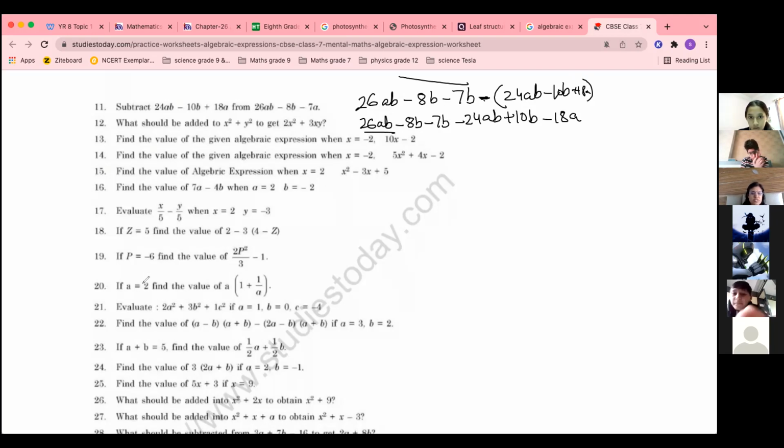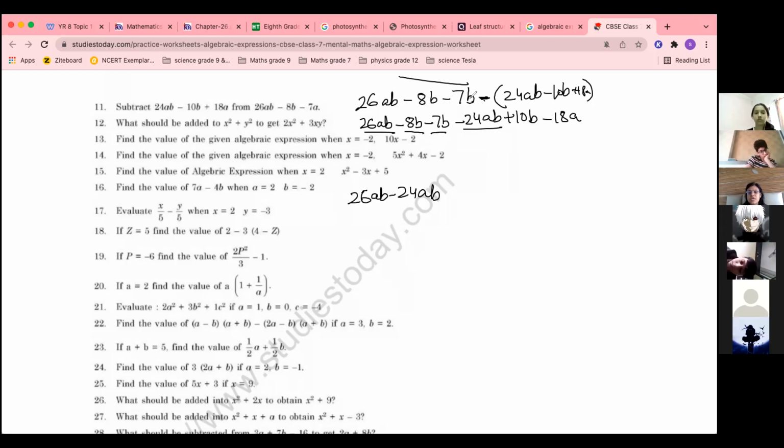Sufyan, your answer is correct. Ma'am, I got the answer, ma'am. Rashda, it will be plus 2B in the second term. You have written minus 2B in the second term. Now 26AB minus 24AB. Then minus 8B minus 7A. Sorry, this is A. So minus 8B.